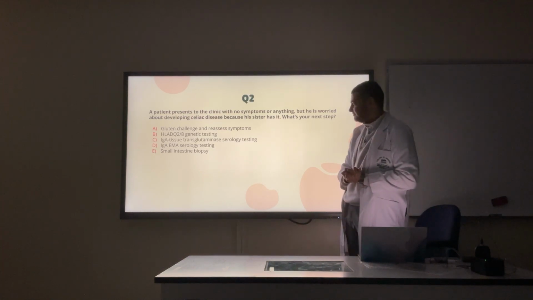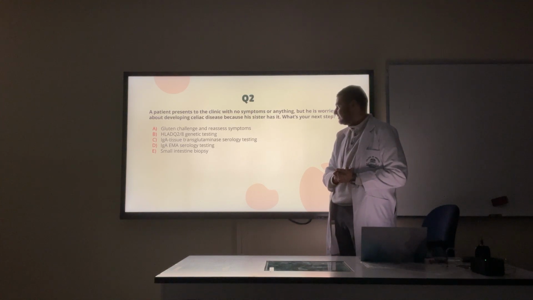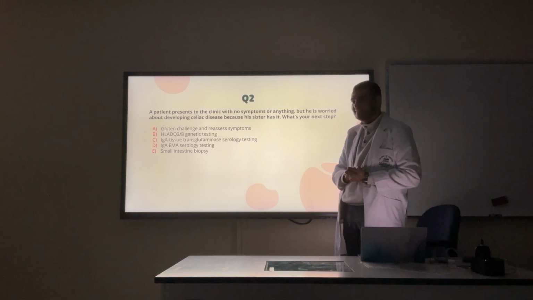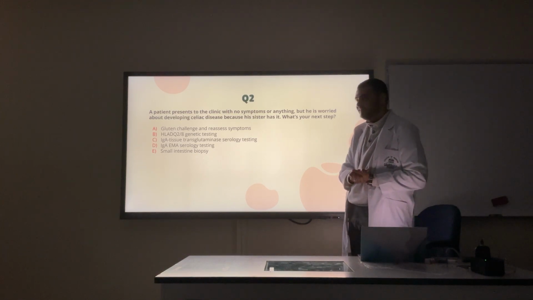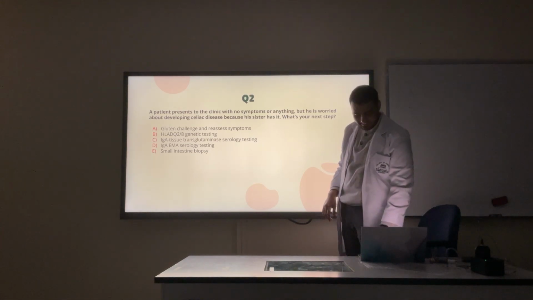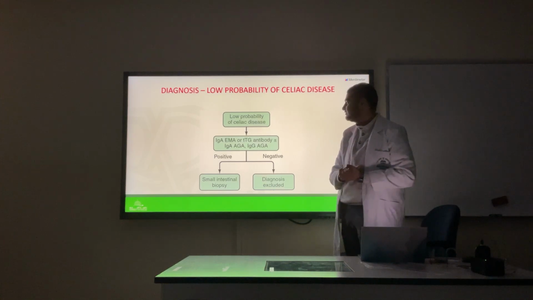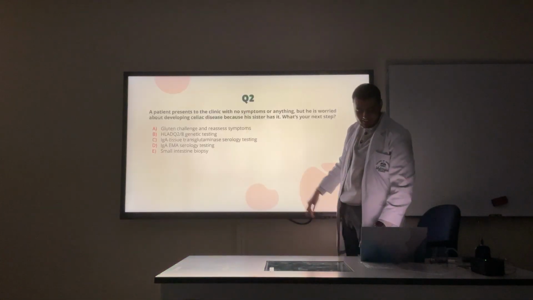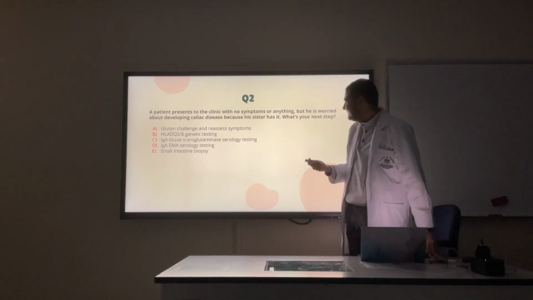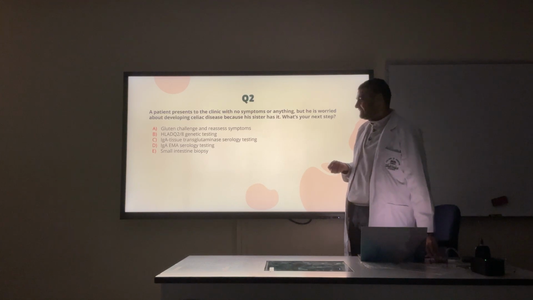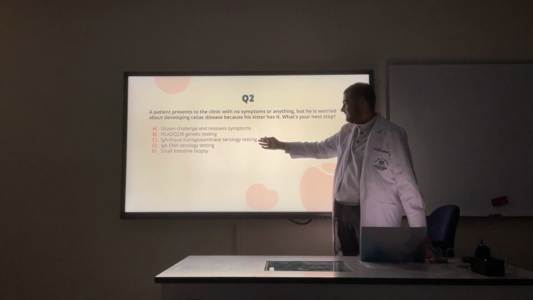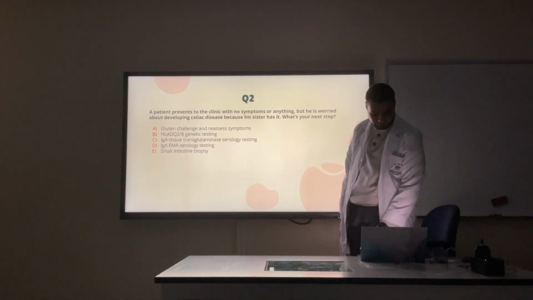I think B. It's genetic testing. Genetic testing or serology testing? B or C? What do you think? C, right? The correct answer is C, yes. In the majority of cases, you go with TTG antibody. Why? If you want to go with genetic testing, it's pretty expensive, it's not readily available, and it's not that specific, okay? So in most cases, you go with the transglutaminase, okay?